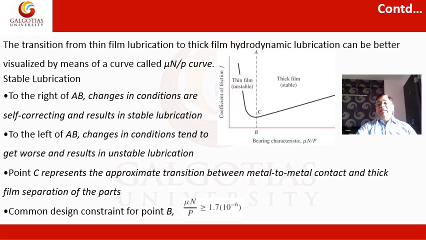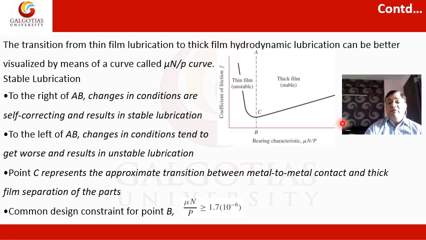With this characteristic curve, developed by McKee, the transition can be visualized. It is called the μN upon p curve. On the y-axis is the coefficient of friction, on the x-axis the bearing characteristic number μN upon p, the dimensionless number given by Petrov.